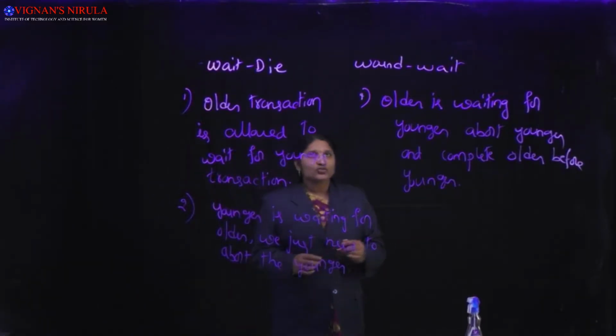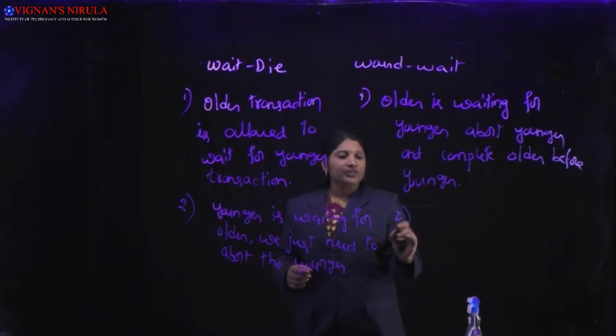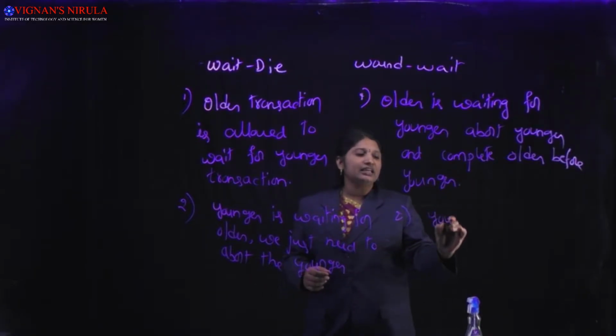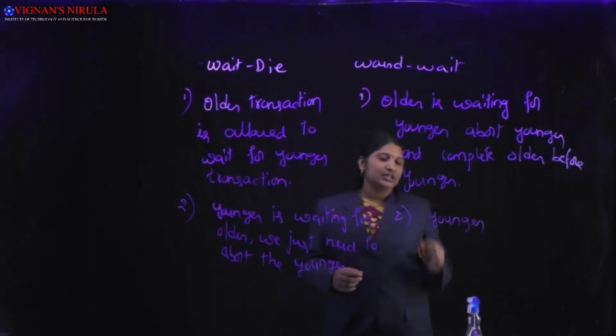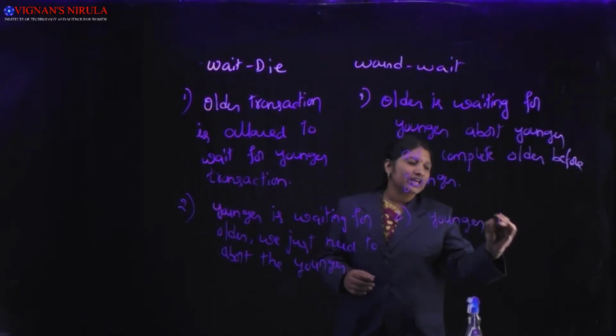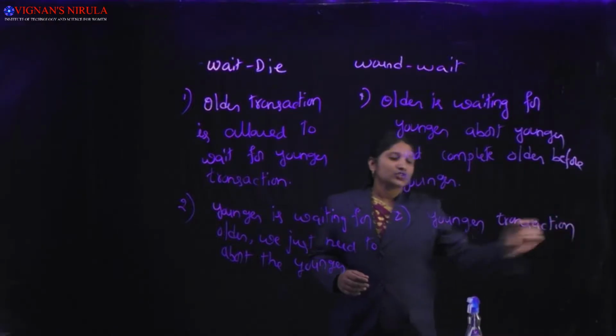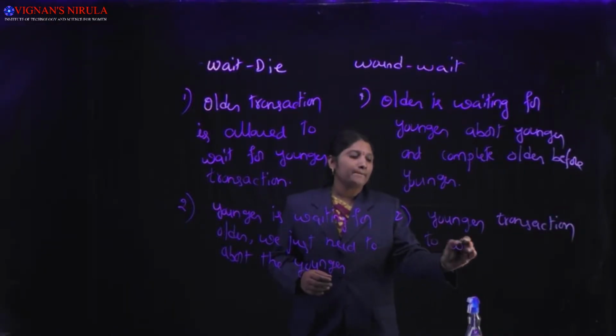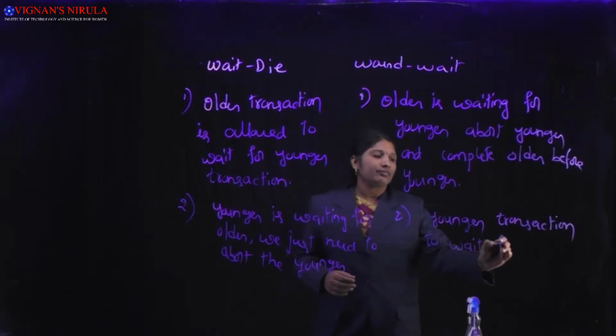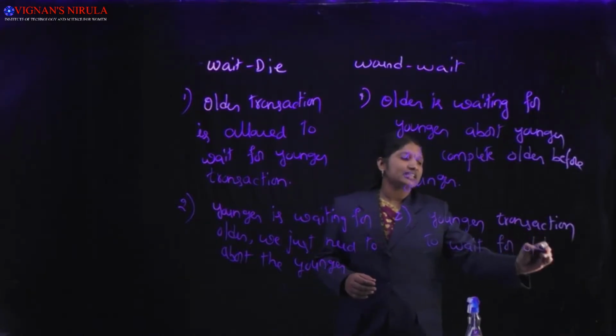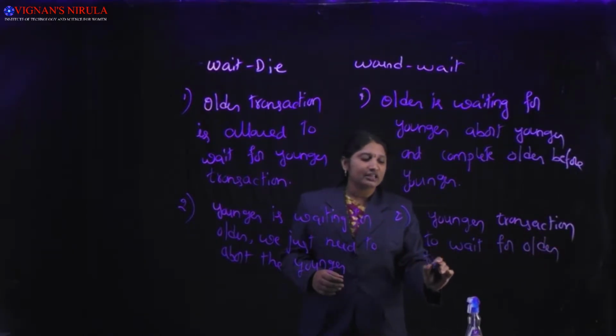So in the case of your wound wait scheme, if the younger is waiting for the older, we will just allow the younger transaction to wait for the older transaction to release the locks.